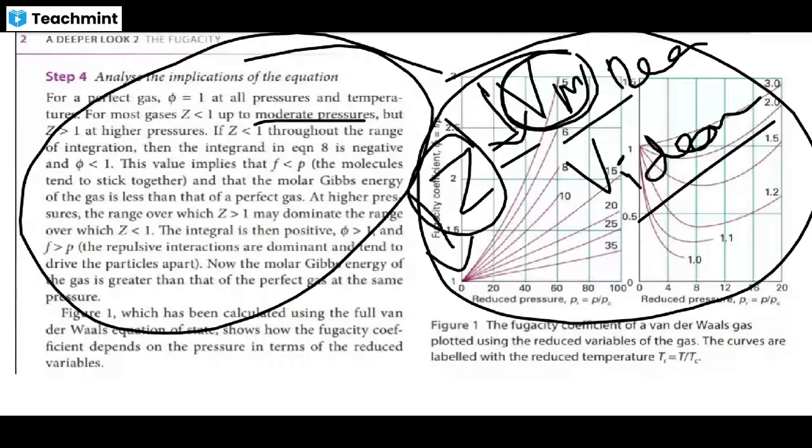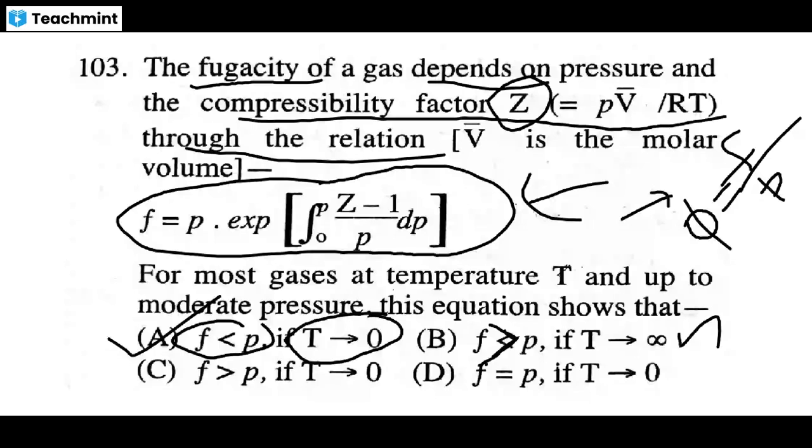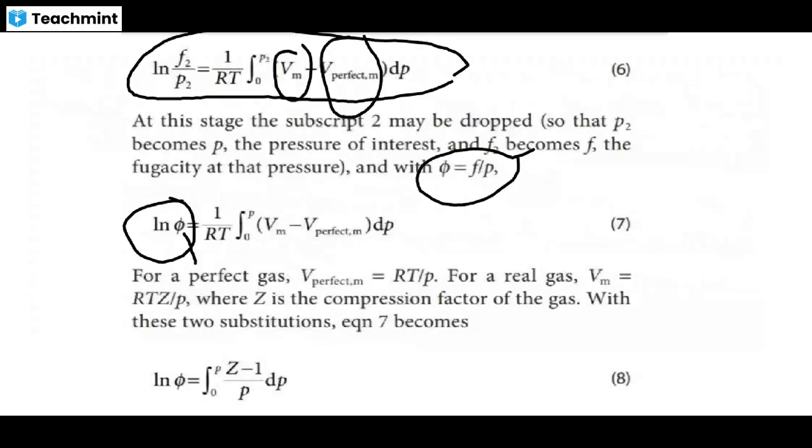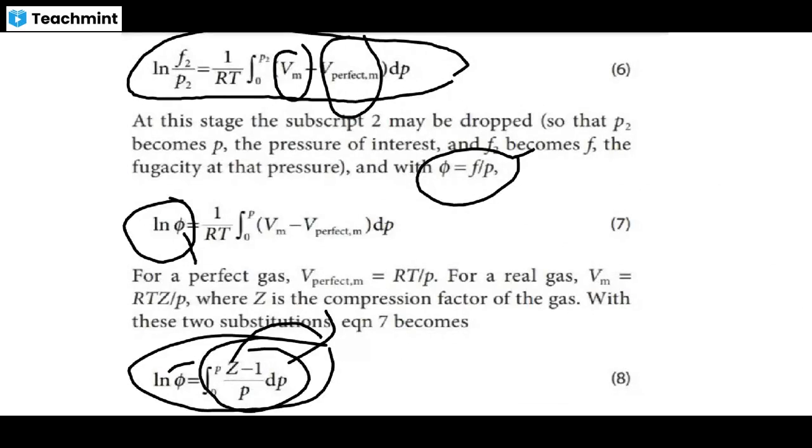And then fugacity: you see this equation here, this is the compressibility factor. When z is less than 1, the integral becomes negative and phi becomes less than 1.